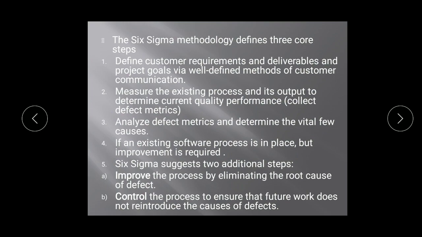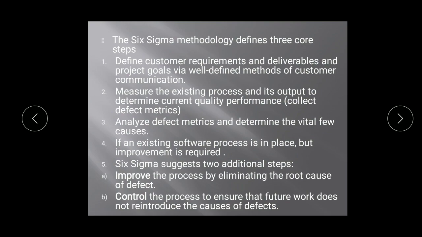Third is to analyze defect metrics and determine the vital few causes. If you analyze the defect metrics, and if there are 4 defects, it is always counted in quantity, so quantitatively 4 defects are there. After those 4 defects, determine the vital few causes. What are the actual causes that brought about the defects? We have to check that.